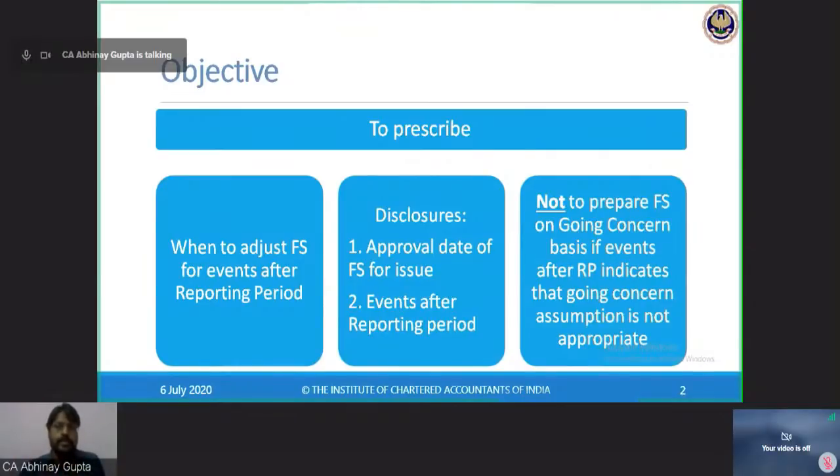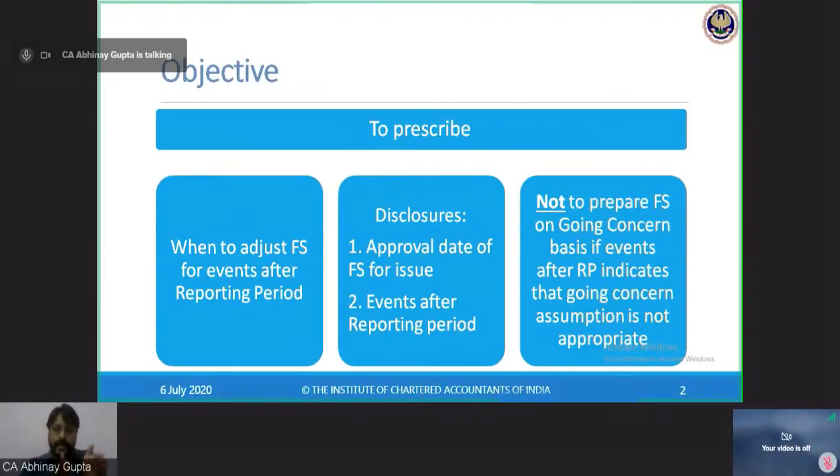Now we need to understand what is the difference between these two events, or what is the nature of these two events, so that we will be able to decide which events are adjusting events and which events are non-adjusting events. But before that, let me tell you what is the full objective of this standard. The full objective of this standard is to prescribe when to adjust financial statements for events after reporting period. So it tells you which events are those events which will be adjusted in the financial statements, and which events are those events which will not be adjusted into the financial statements.